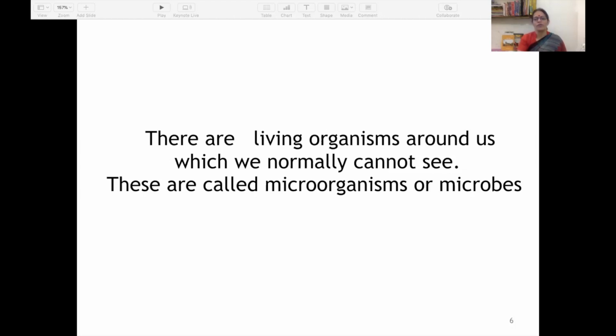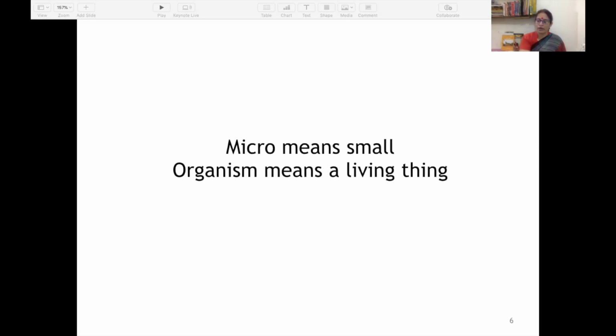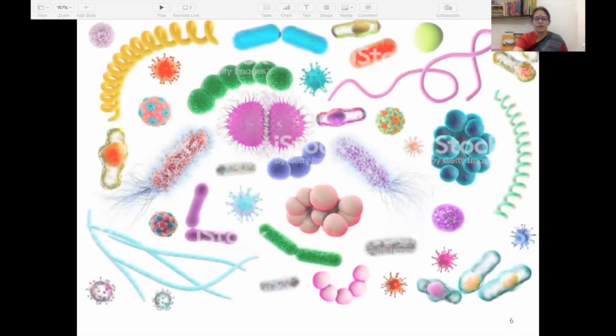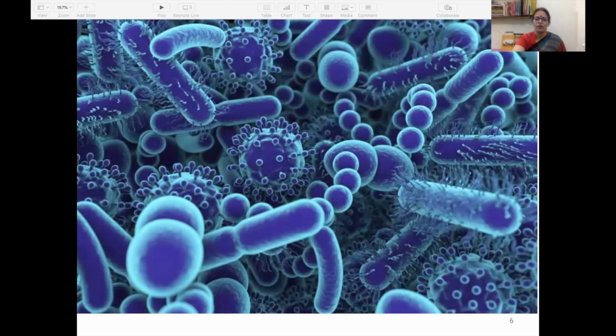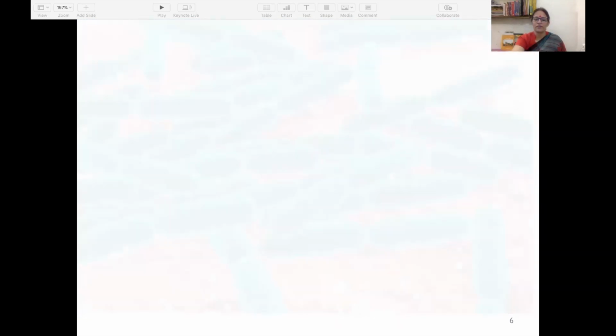To see microbes, we need a microscope. Let me tell you the meaning of microorganisms. Micro means small, organisms means living things. The living things which are very small in size are called microorganisms. These are certain pictures of microorganisms, just to give you a little introduction, showing bacteria and viruses.